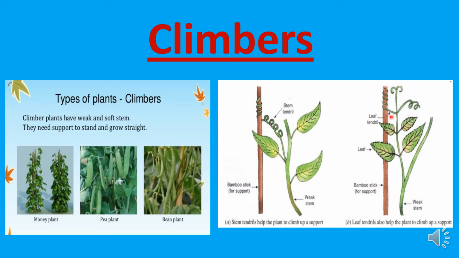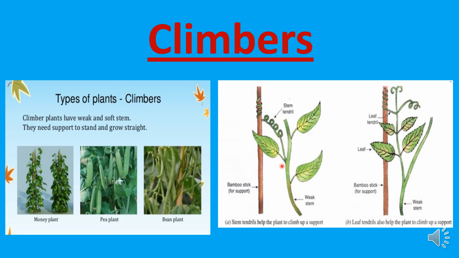Climbers are soft and thin plants. They are long and have weak stems. Climbers need support of other plants, a wall or stick, etc., to grow straight. Climber plants have weak and soft stems. They need support to stand and grow. These are the main qualities, children. Climbers cannot stand and grow straight. They need support.